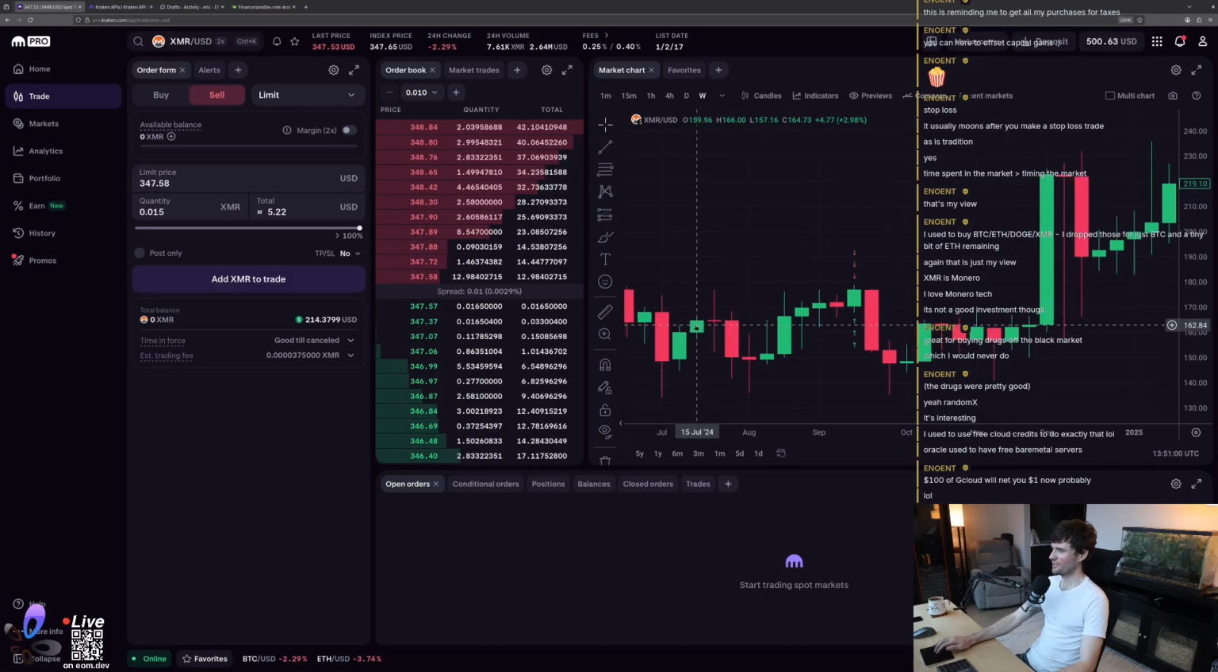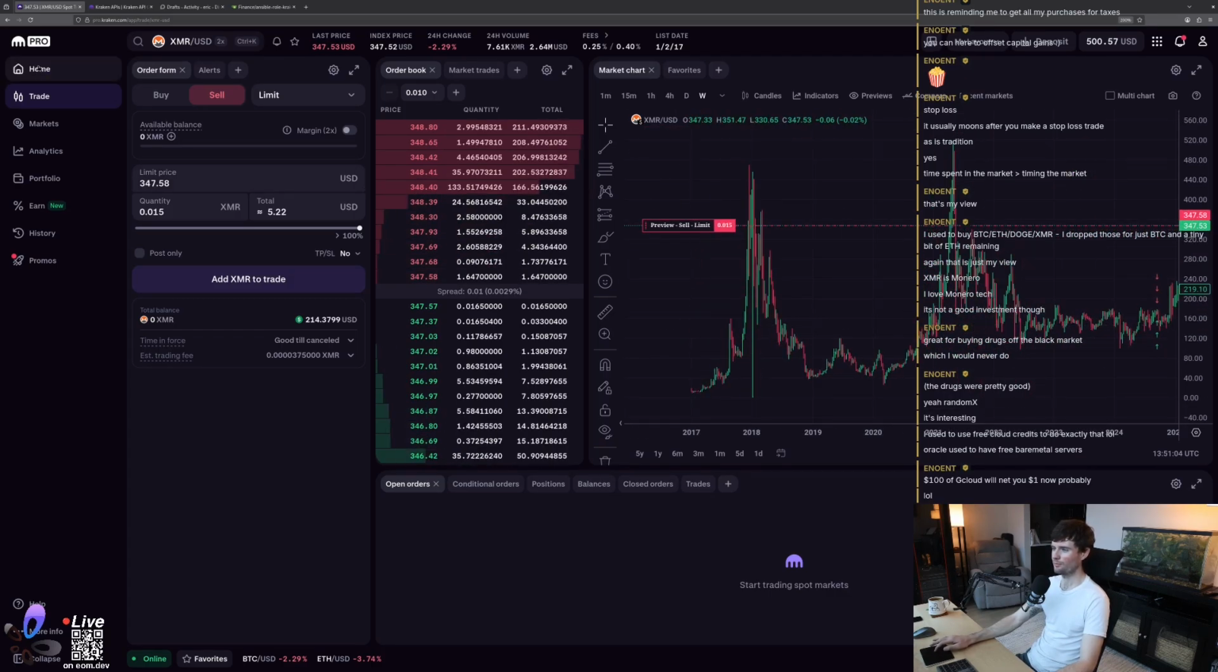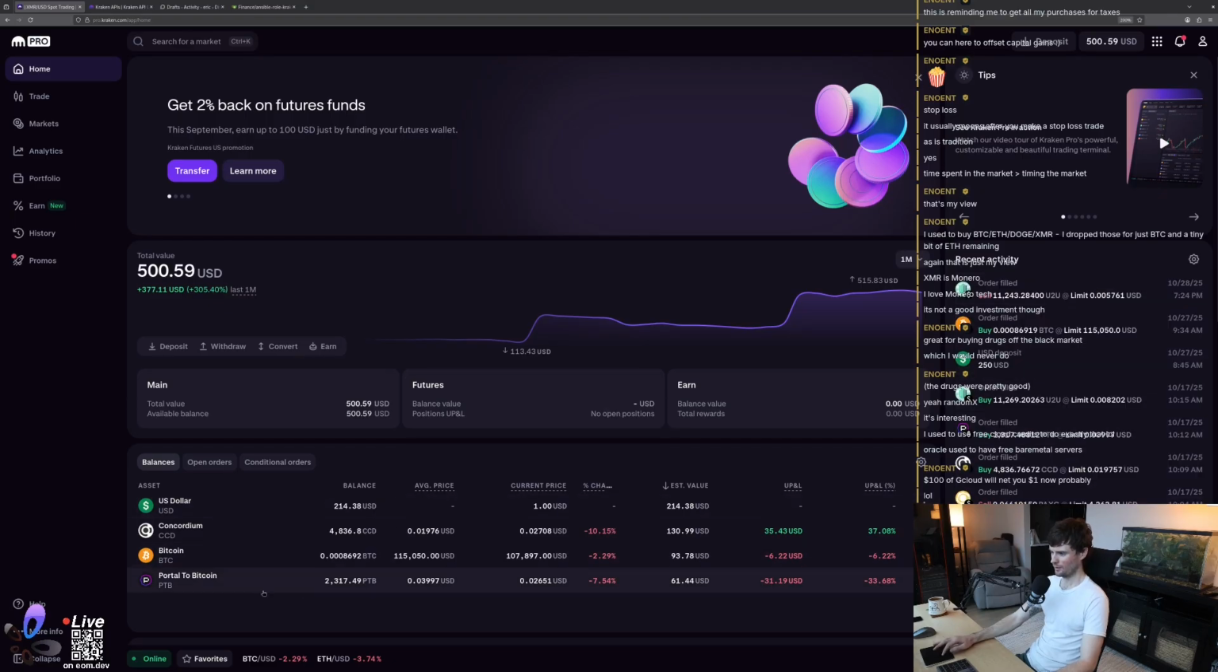Okay, so I'm a bit tempted to buy a bit of Monero here. I'm also tempted to bail out of our PTB. But the PTB might come back. We can hope. It probably won't. It's probably dead.